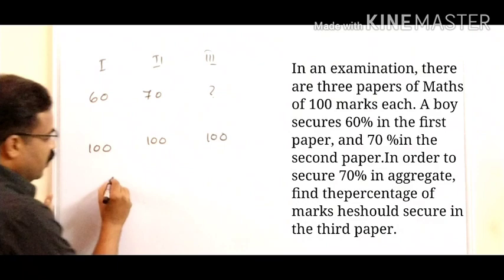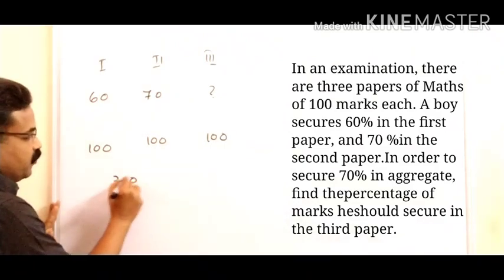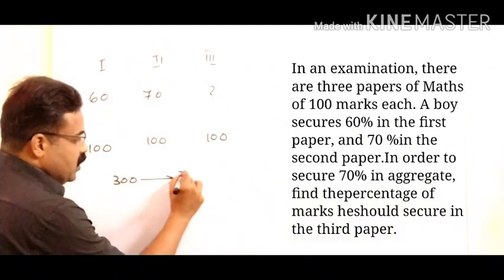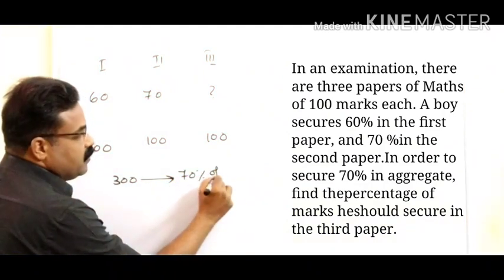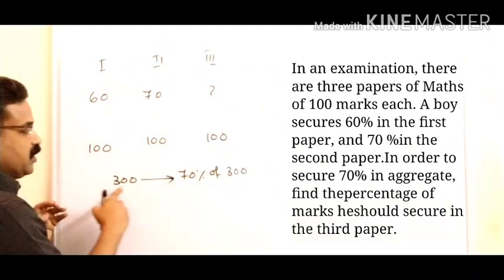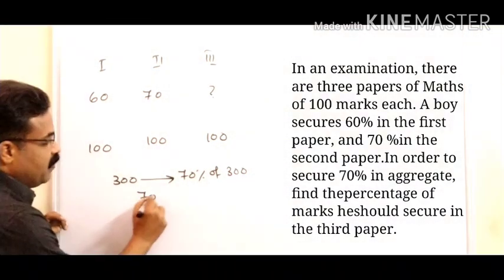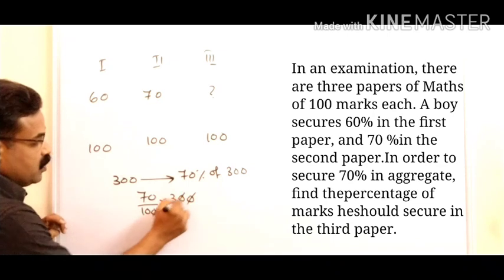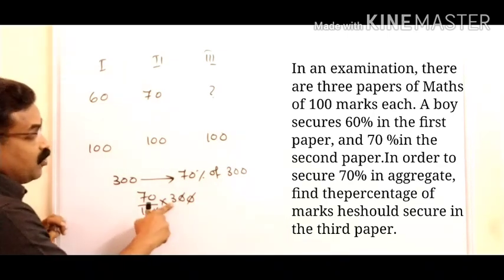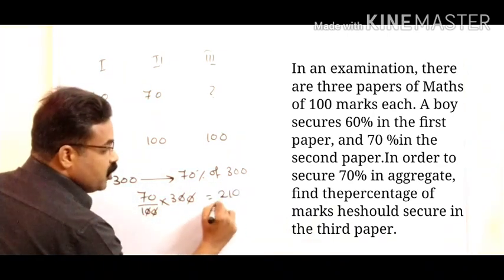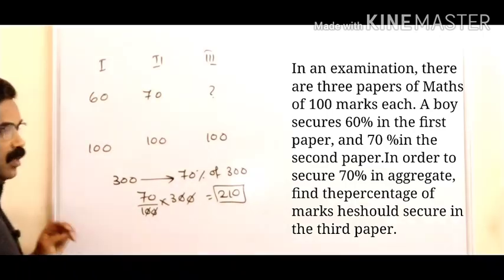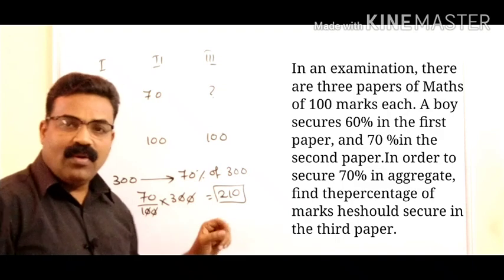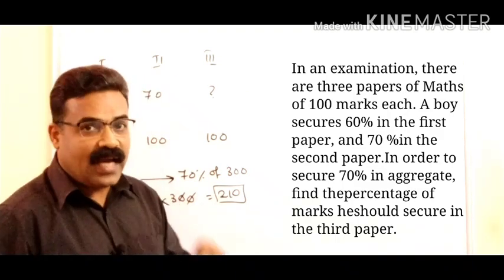So out of 300, 70 percent he should score. What is 70 percent of 300? That is 70 by 100 into 300. Cut the zeros, 7 3s are 21, 210 marks he should get. Out of 300, 210 marks he should get. Then only he will score 70 percent aggregate.